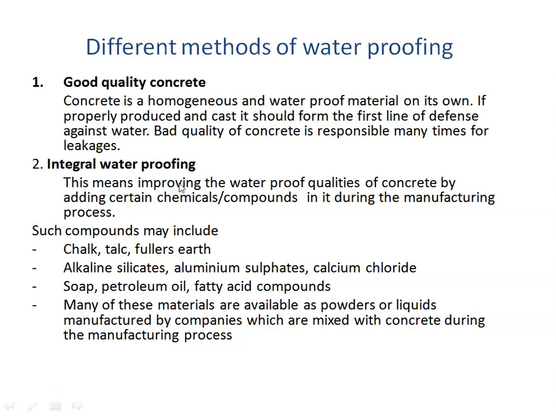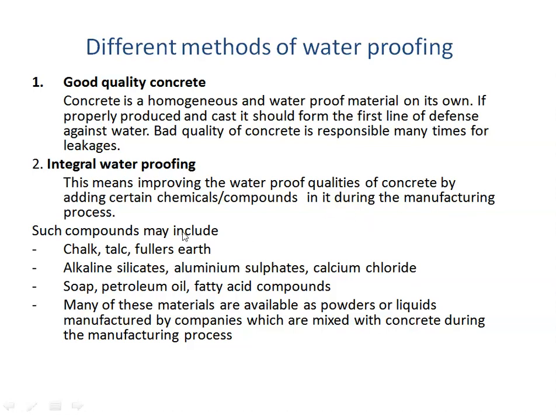Second is integral waterproofing. What it means is that while making the concrete itself, while manufacturing the concrete, we are going to put some type of chemicals or compounds inside the concrete which will improve its waterproof qualities. So this means improving the waterproof qualities of concrete by adding certain chemicals or compounds in it during the manufacturing process.